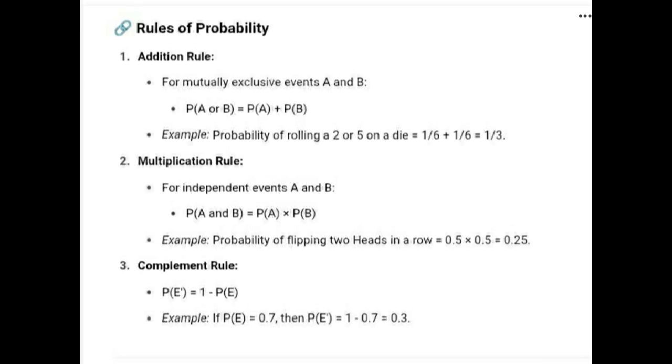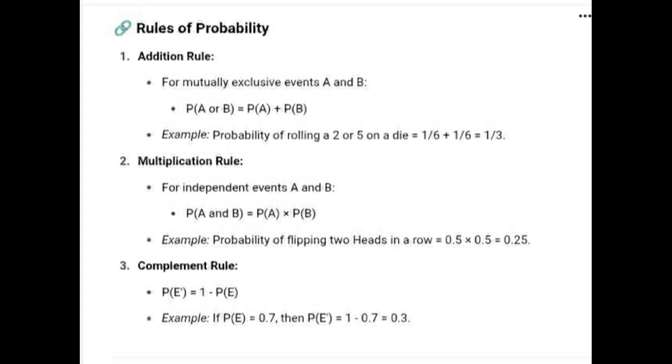Next is the rules of probability. First is the addition rule. For mutually exclusive events A and B, the probability of A or B is equal to the probability of A plus the probability of B. Example: the probability of rolling a 2 or 5 on a die is equal to 1 by 6 plus 1 by 6, which is equal to 1 by 3.